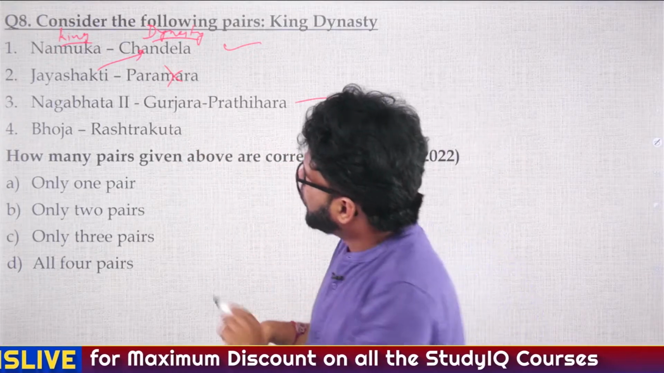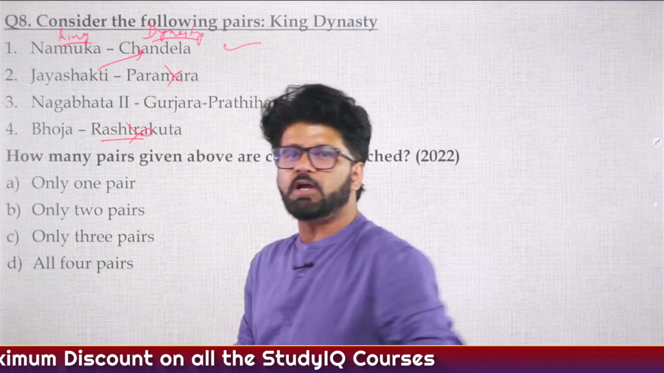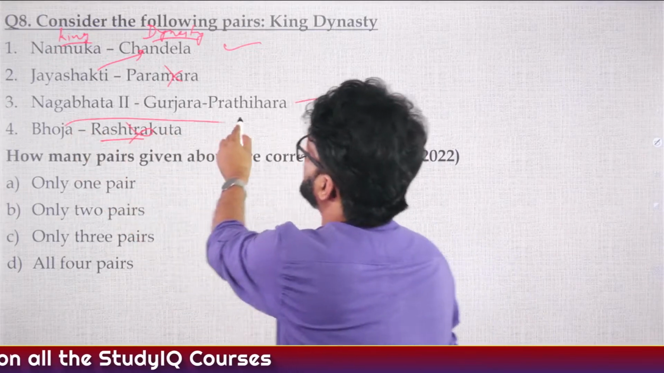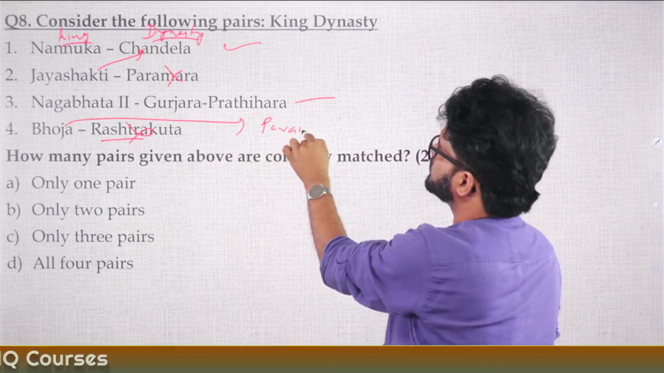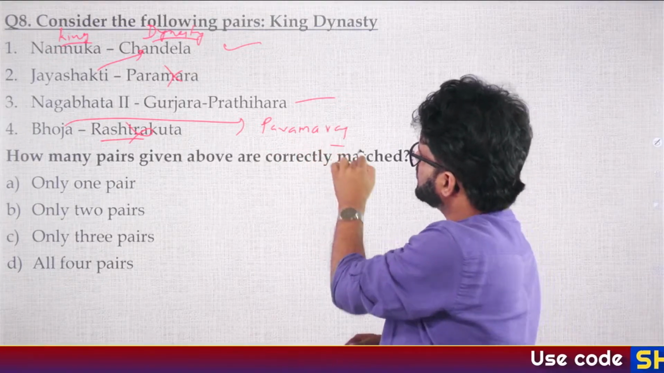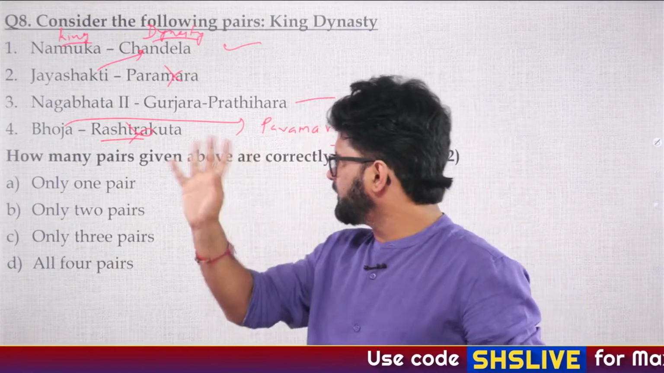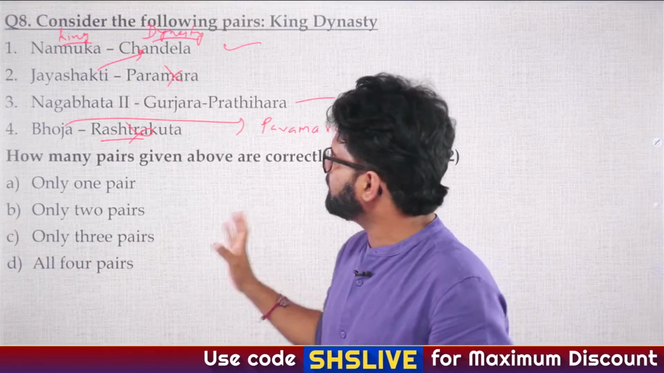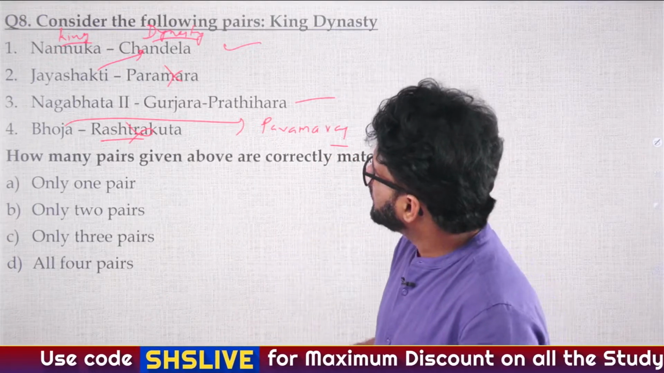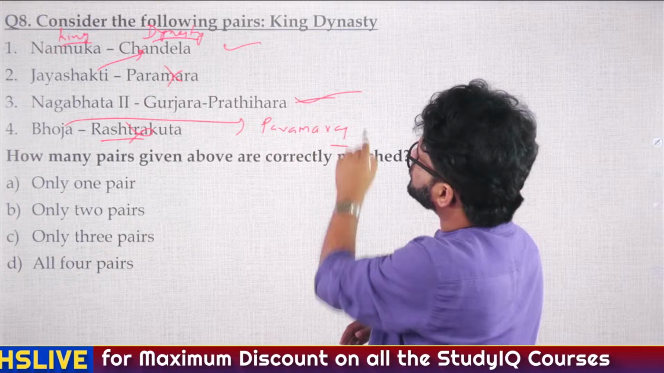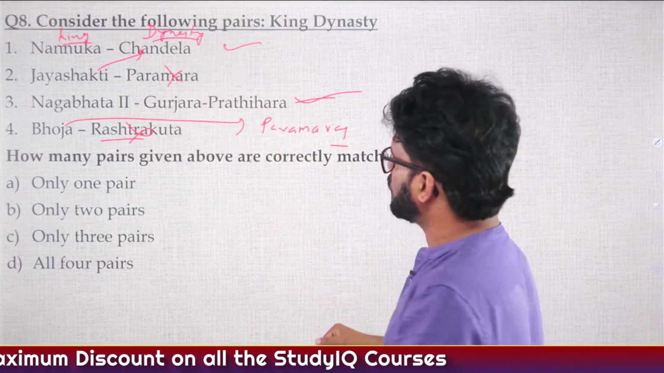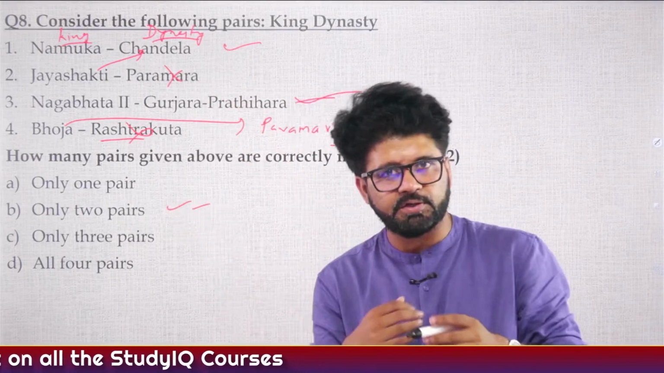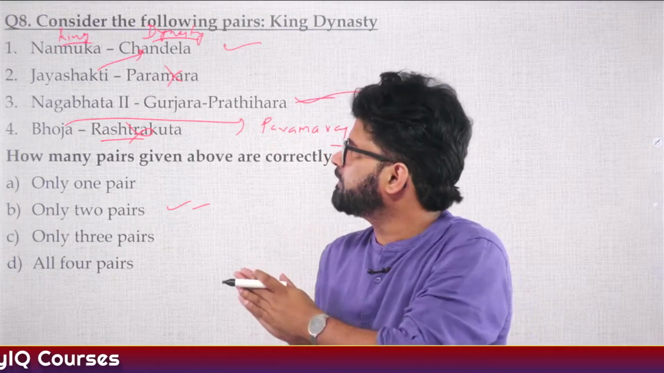This is correct. Bhoj was not a part of the Rashtrakutas. He belonged to the Paramaras. King Bhoj, Kavi Raja, gave so many things to Dhar, the capital of the Paramaras. We have talked about this. So the answer is 2 pairs are correct, the first one and the third one, only 2 pairs. Tricky question, very tricky question. I won't disagree with you on this one.